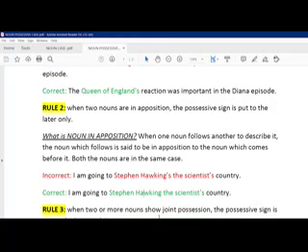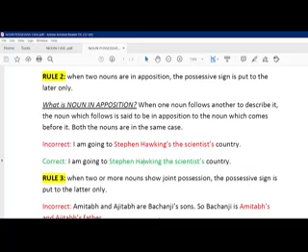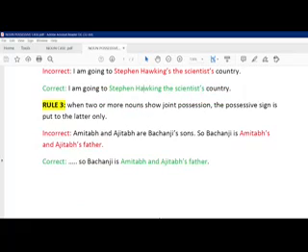Now, rule 3 says that when two or more nouns show joint possession, the possessive sign is put on the latter only. Latter means the last one only. How? See, the incorrect usage is like this: Amitabh's and Abhishek's father is Bachchanji. That is completely wrong, because it is joint possession.